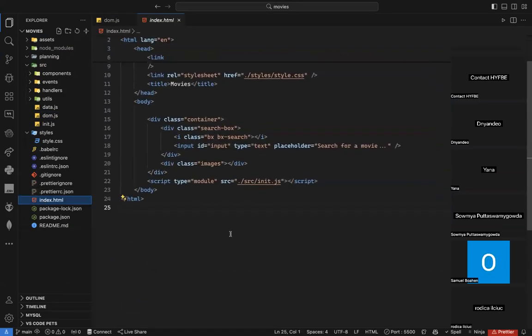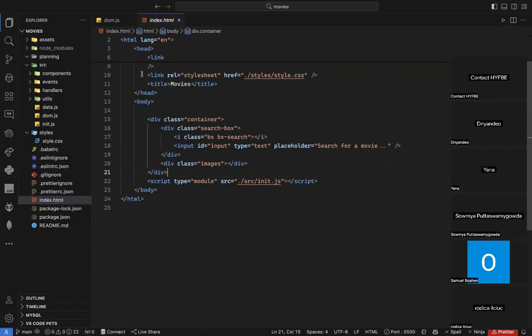So first I will need the input because I need to take whatever the user inputs. And the second one, I will need the image container, or the images. Why? Because I need to add the image inside this container. So this container here, this div, will include all the images. So I need just two elements. I need the input and I need images. ID input and here class images.